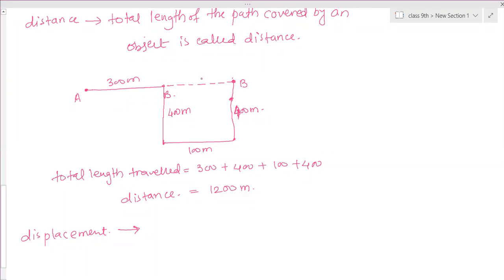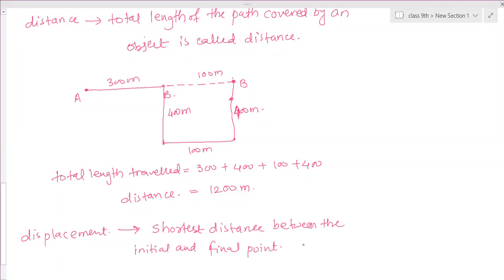So this is 100 meters only. The initial position is A, the final position is B. So how much distance in a straight line path has he traveled? Only 400 meters. So his displacement is 400 meters. This is the shortest distance between the initial point and the final point, which is called displacement.